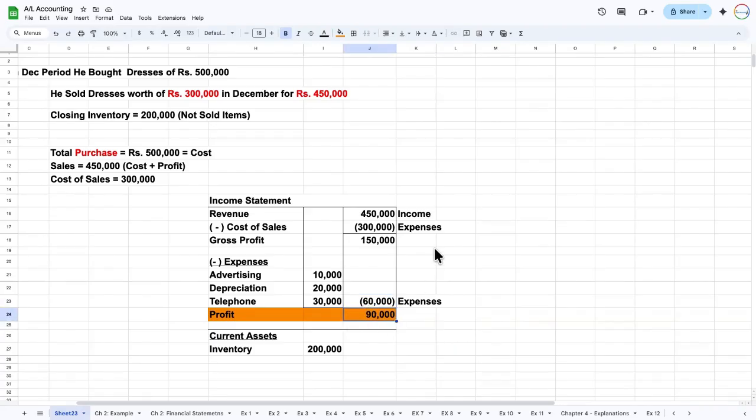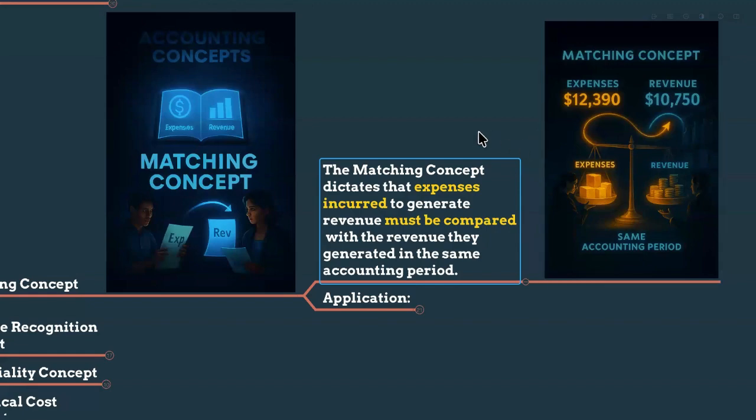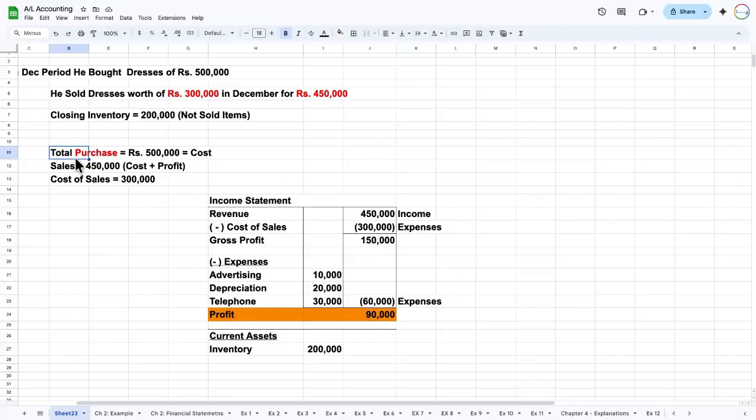This is the matching concept. We are matching the income with the expenses to calculate the profit. That's how we have to do the accounting. The matching concept states that the expenses incurred to generate the revenue must be compared with the revenue they generated in the same accounting period. Even though we made 500,000 worth of goods, we still didn't sell 200,000 worth of goods. We are not recognizing that as sales. Only the sales for this period is 450,000.